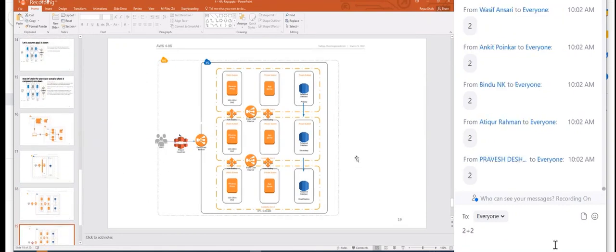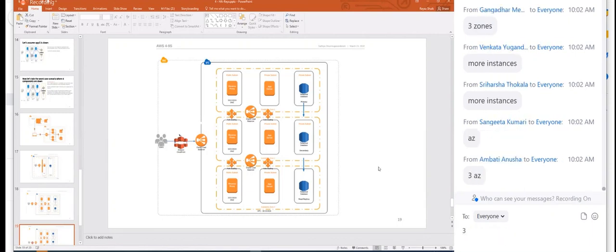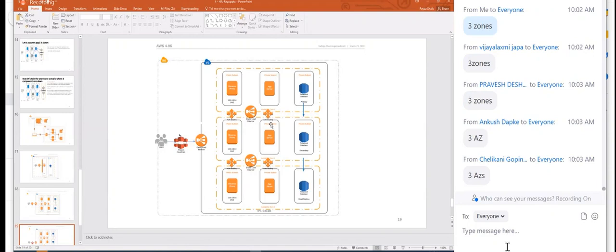And finally, this. Can you tell me, is it highly available? What is the difference between the previous one and this one? Previously there were only 2 availability zones, and here it is 3 availability zones. Can you achieve high availability with 1 availability zone? Yes, possible. With 2 availability zones? Yes, possible. With 3 availability zones, even more super highly available.